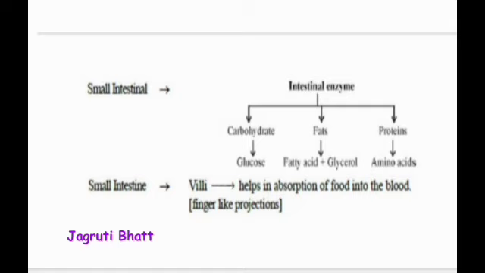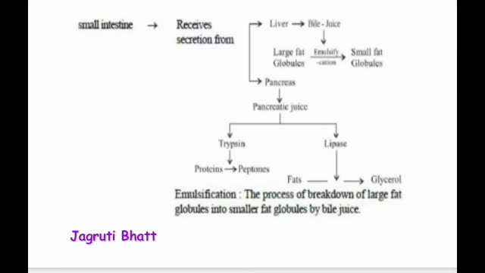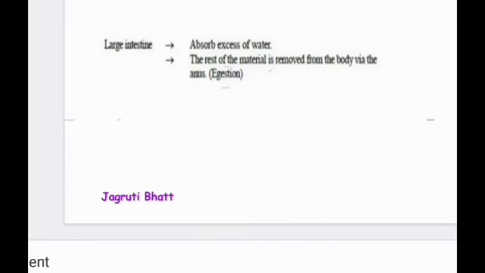These villi increase the surface area of the small intestine in a tremendous way, because the villi again have microvilli, which increase the surface area for what purpose? For the absorption of the digested food. Each villus is supplied by a large number of blood vessels. Therefore, the digested food gets easily absorbed in the blood. Now, once the food is absorbed, the food enters the large intestine.